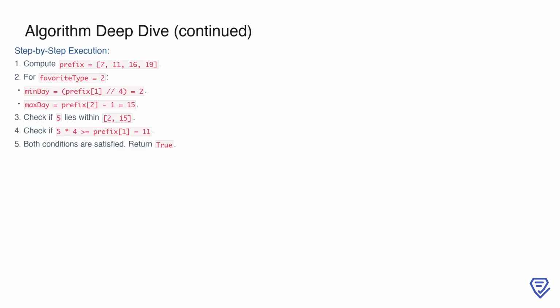It does. Finally, we verify that eating up to this day satisfies the candy requirement. Multiplying favorite day by the daily cap gives 5*4 equals 20, which is greater than or equal to prefix[1] equals 11. Since both conditions are satisfied, the result is true, meaning it is possible to eat the favorite candy type on the favorite day.